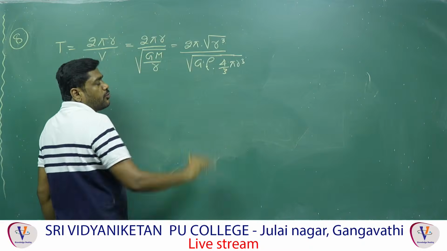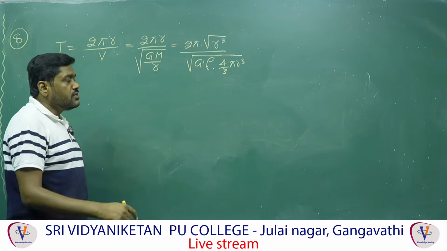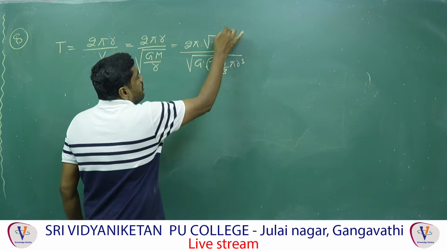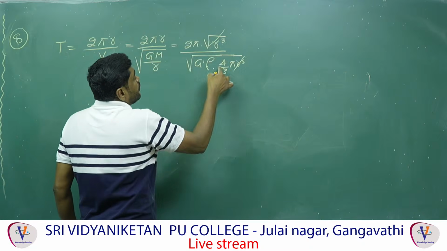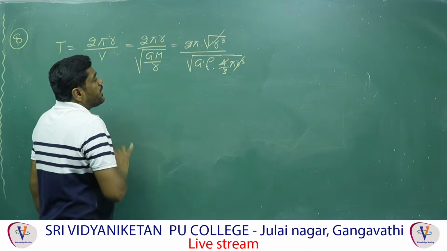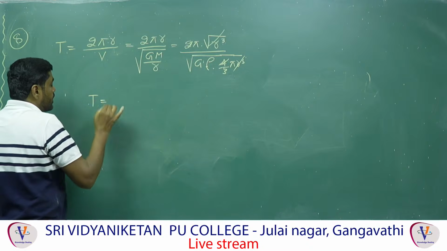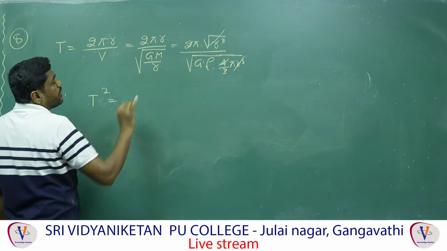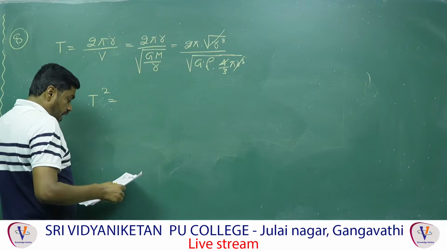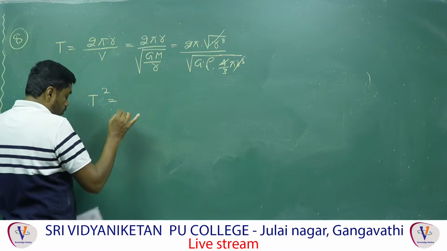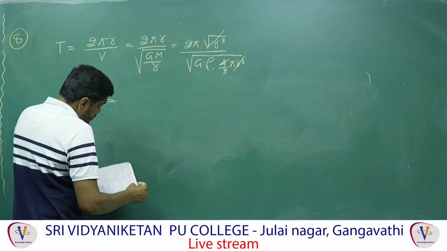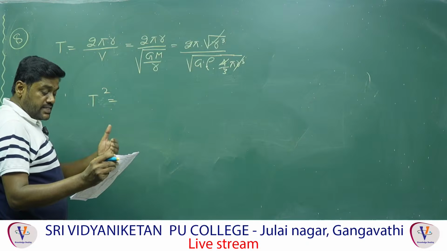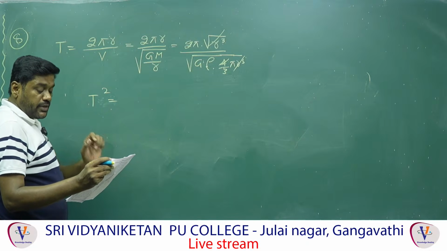Okay, now 4 by 3 pi R cube, why? Because it is moving in a circular orbit of volume. Therefore, now the density of the earth, I am taking 4 by 3 pi R cube, and here R cube cancels, then the root comes and 4 cancels, so pi cancels. Therefore T square is equal to, after simplification, a constant, a universal constant whose value is 3 pi by G. They have given 3 pi by 2G.